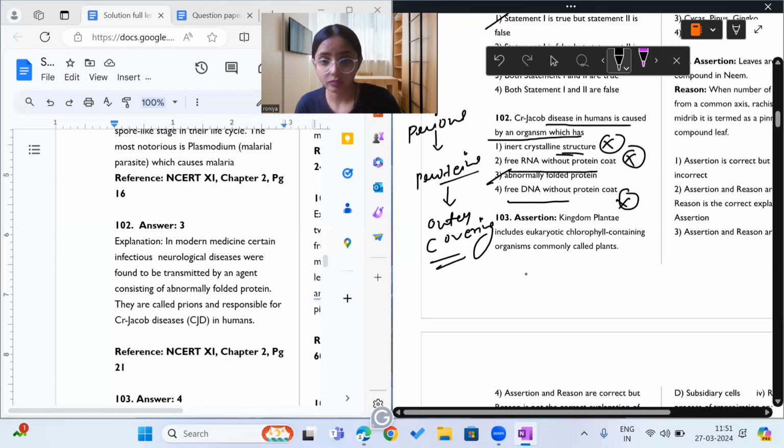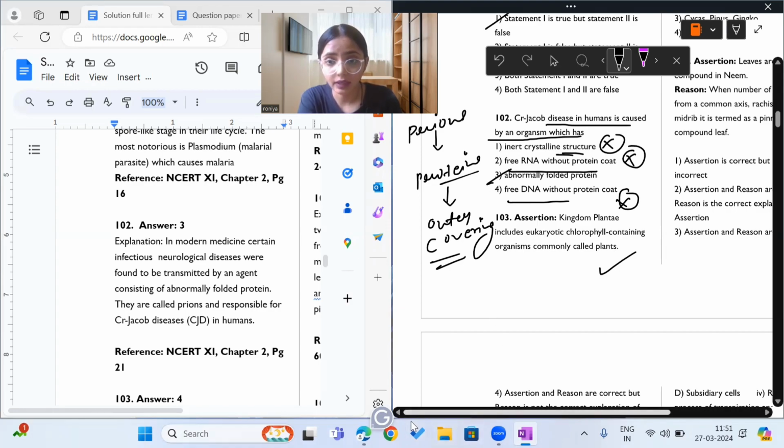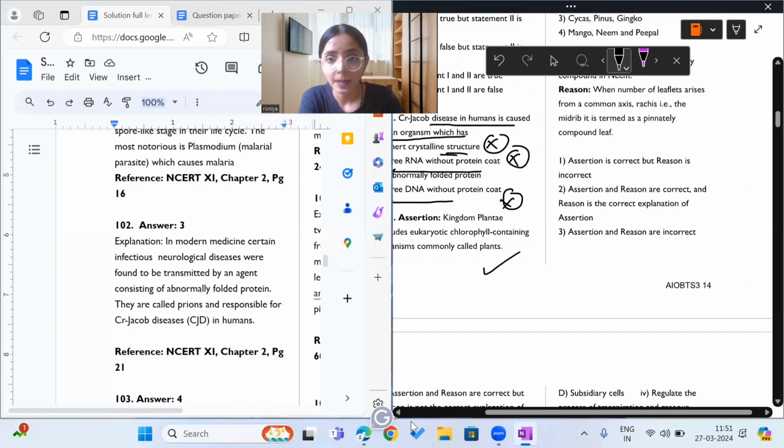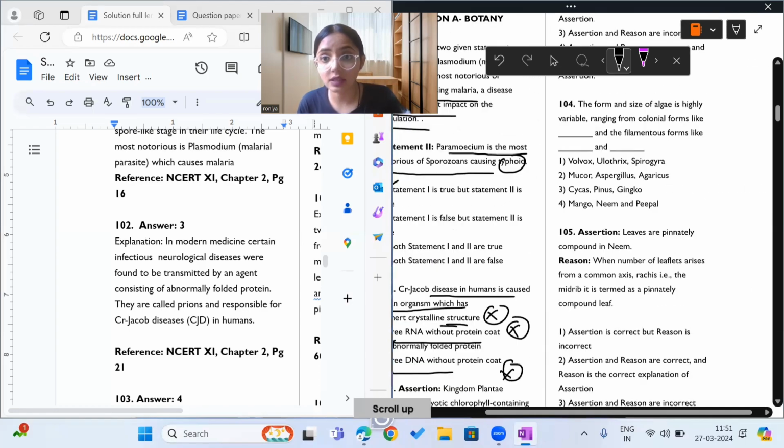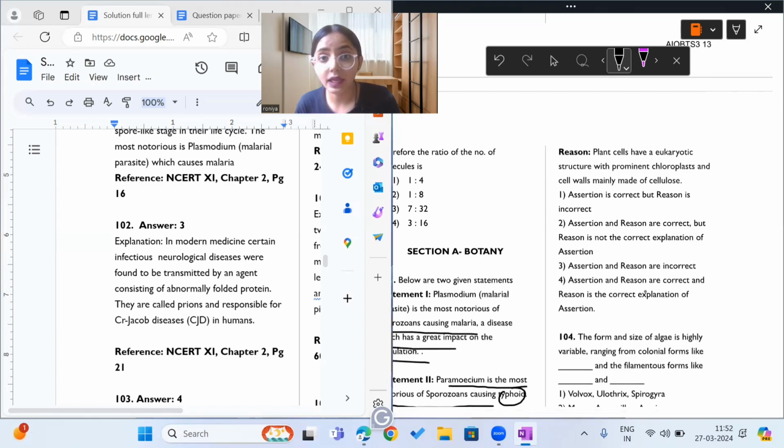What does it say? It says kingdom Plantae includes eukaryotic chlorophyll containing organisms called plants. Yes, it is correct. Plants are eukaryotic because their nucleus is covered by nuclear membrane. Their cells have chlorophyll in the chloroplast. Yes, that is correct. So the assertion is correct. Now let us see what the reason is saying. The reason says plant cells have eukaryotic structure with prominent chloroplasts, and cell walls mainly made up of cellulose. Yes, the reason is also correct.